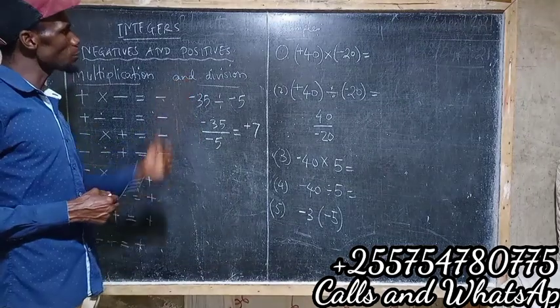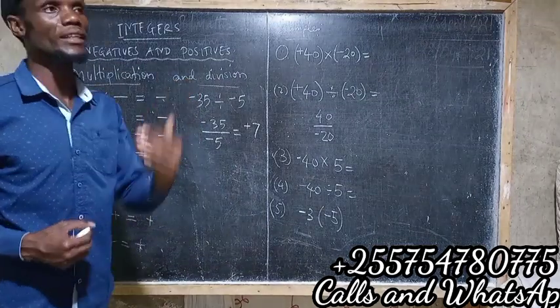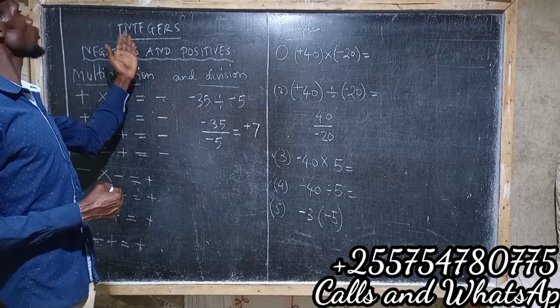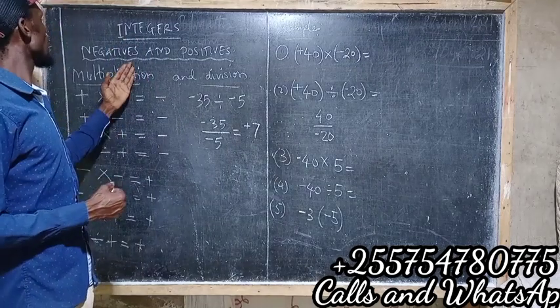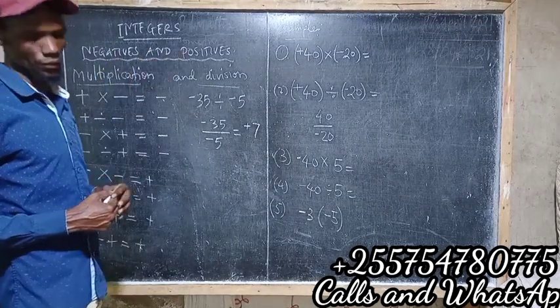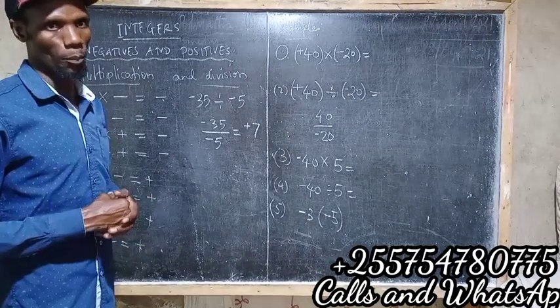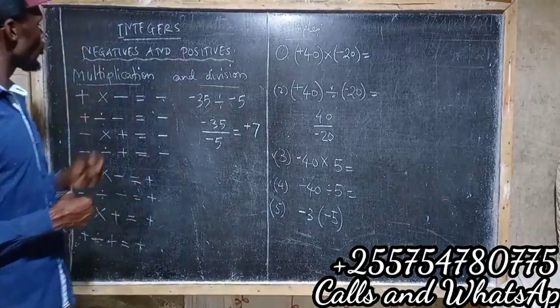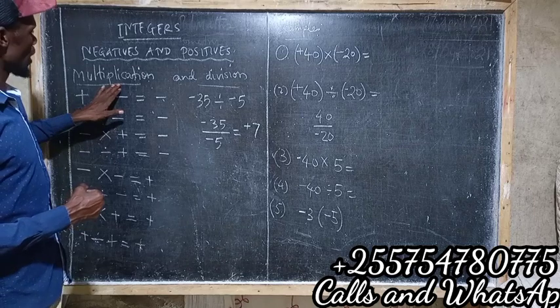So the most important part we should start with before learning about algebra is to understand what integers are. That means we should understand what negatives and positives are, and how the operations on them work. Now we have to start with multiplication.